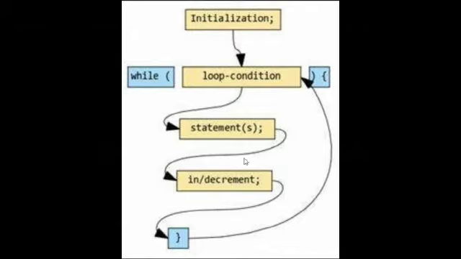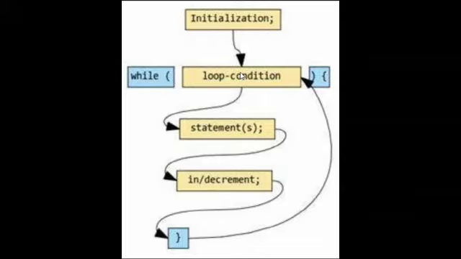Again, if the result of the given condition is true, the body of the loop gets executed. Again the condition will be checked, as you can see in the figure as well. If it is still true, again these statements will be executed. And this process continues as long as the condition remains true. As soon as the condition becomes false, the control will move out of the loop.